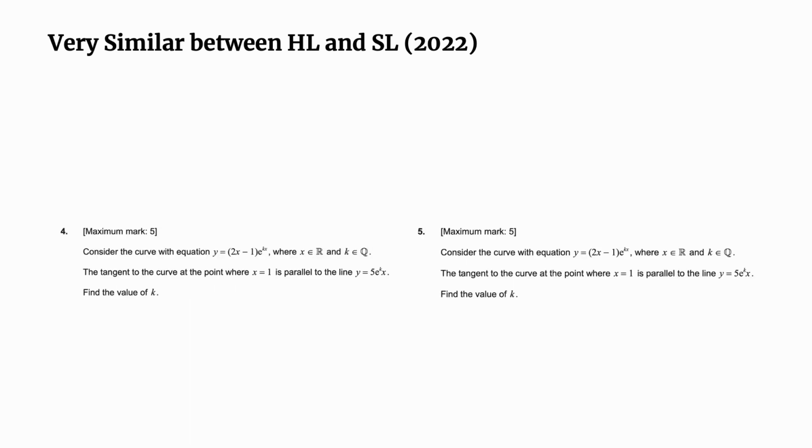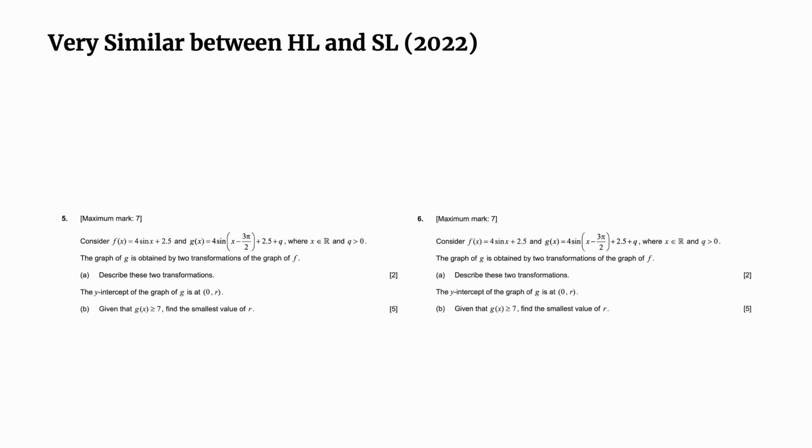And question number 4 and 5, and here we are working with differentiation. As you know, the gradient of the tangent is similar, it's parallel to the tangent line there. So what you have to do is find the derivative, put x equal to 1, and then make it equal to 5 times e to the power of k, and solve for the equation. But as you can see, left hand side HL, right hand side SL, exactly the same. We call it doppelganger.